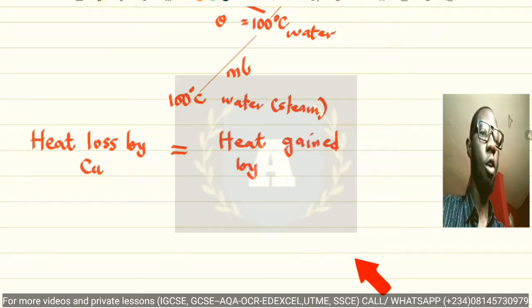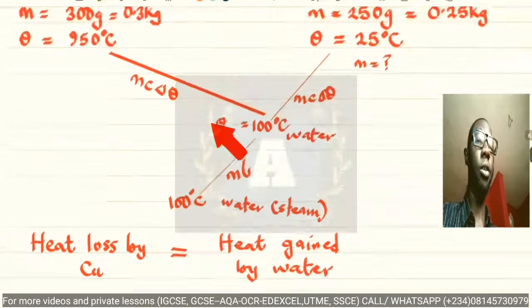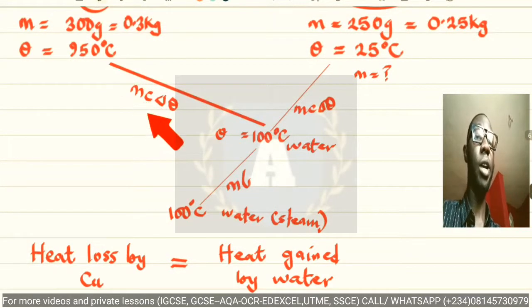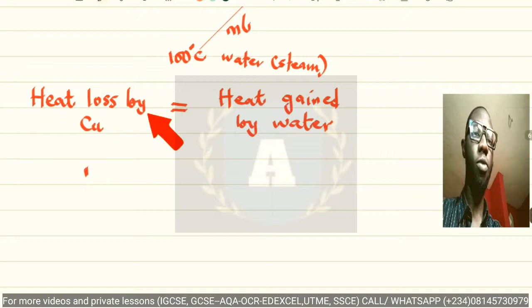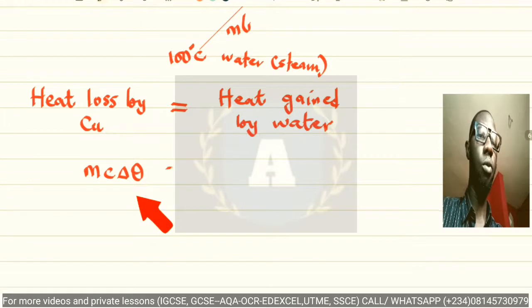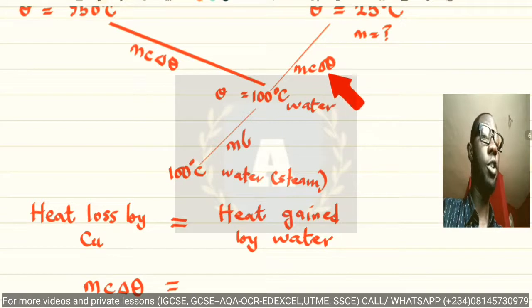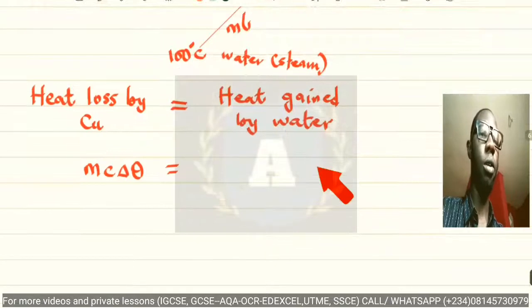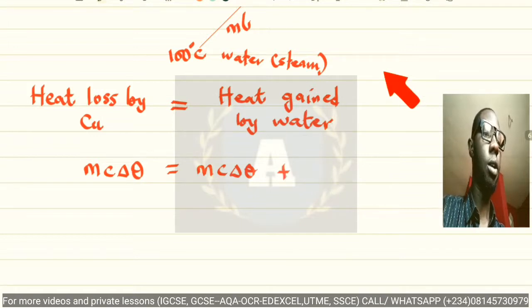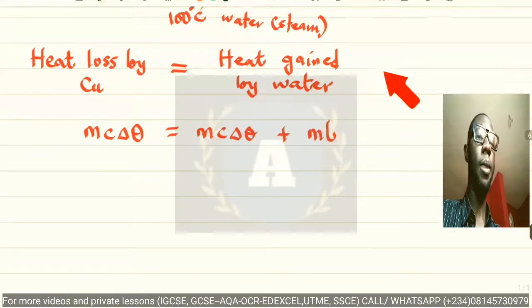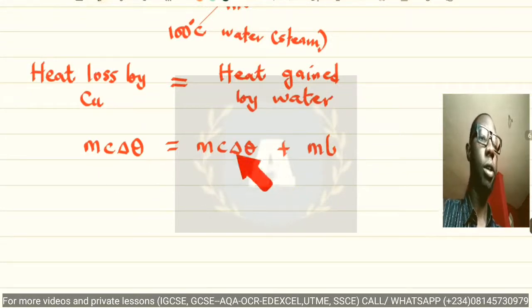by water. All right, now what is the quantity of heat loss by copper, which is mcΔθ? mcΔθ, that is the heat loss by the copper, which is equal to the heat gain by water. So the heat gain by water is mcΔθ plus ml. Okay, so heat gain by water is mcΔθ plus ml.